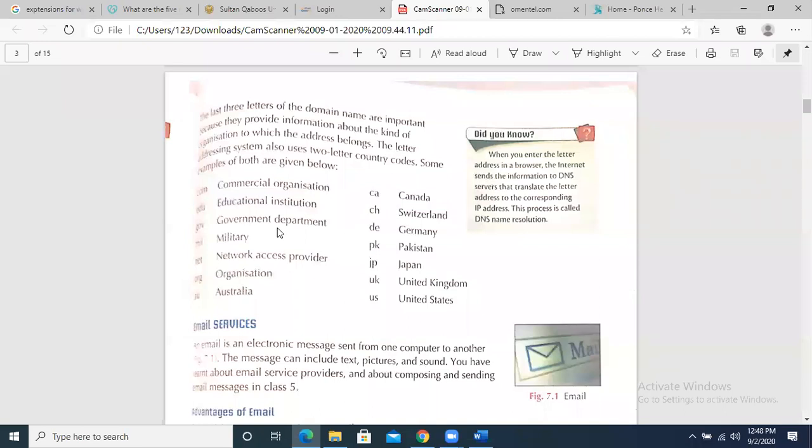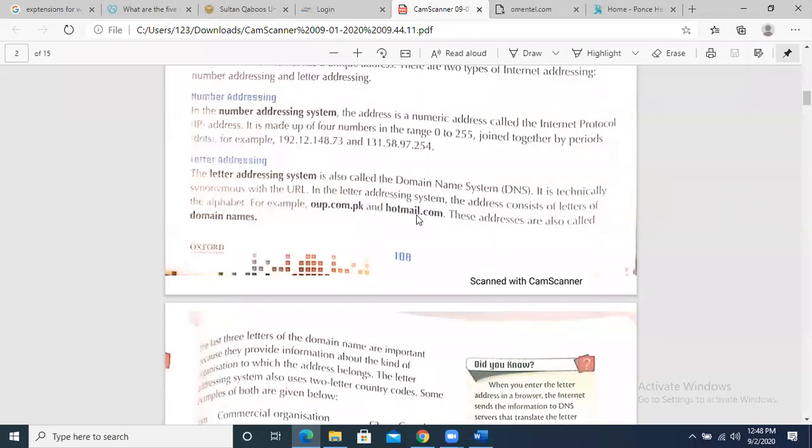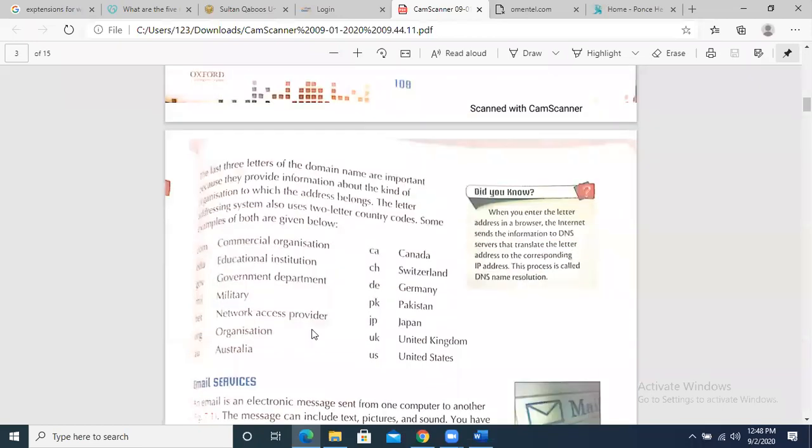So URLs are basically domain names, defined in such a way as I have shown you in these examples. Fine, are you getting this? Is this now clear?